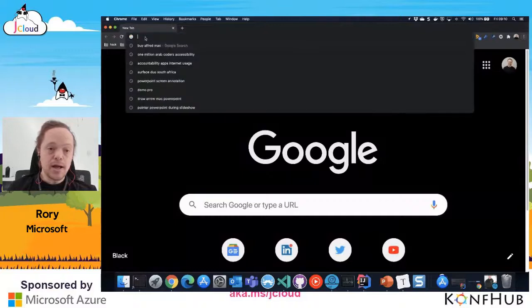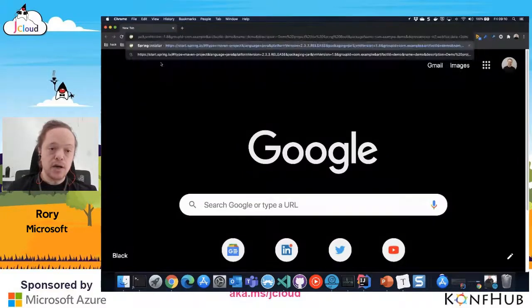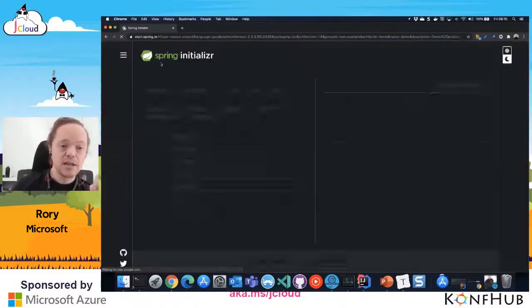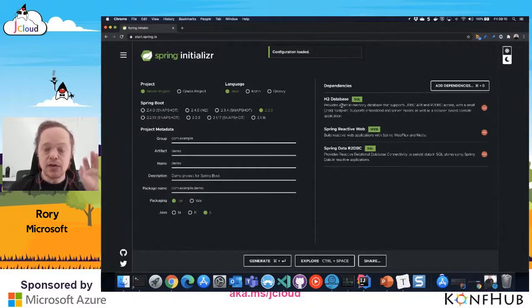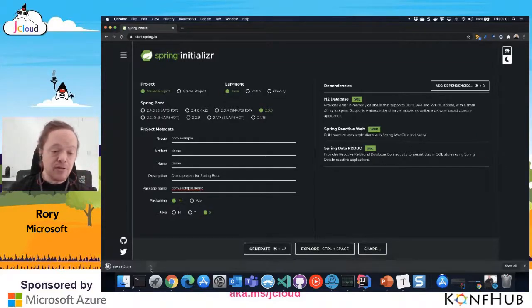Cool. Now you can go to start.spring.io, and I've already kind of initialized that. And for this demo, we're going to use an H2 database, Spring Reactive Web, and Spring Reactive R2DBC to connect to our reactive database, and then create RESTful services using the reactive paradigm. Then you just go generate, and it's going to copy a zip file.